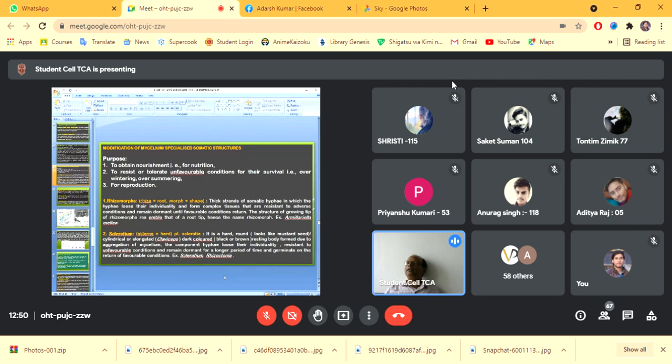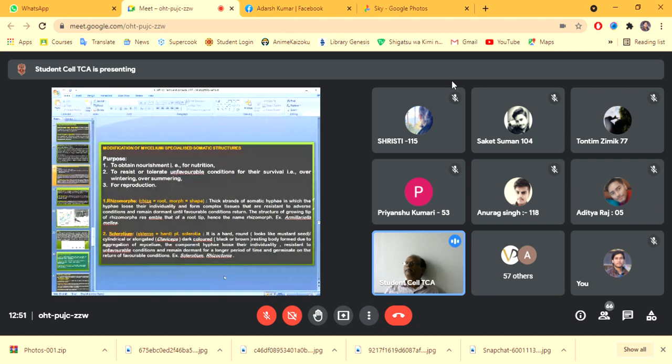So for these purposes the mycelium may be modified, and they are called rhizomorphs. Rhiza means root and morph means shape. It is a thick strand of somatic hyphae in which the hyphae lose their individuality and form complex tissues that are resistant to adverse conditions, and they remain dormant until favorable conditions return in the next season.